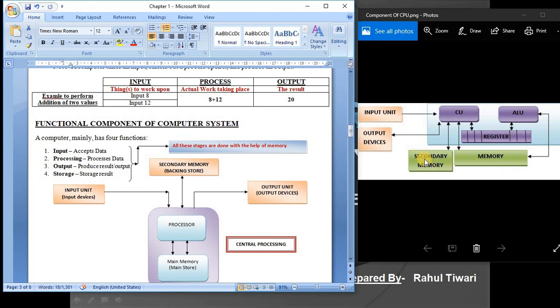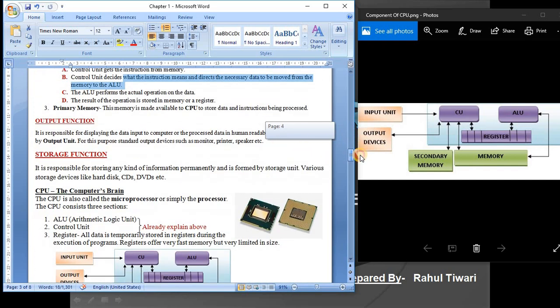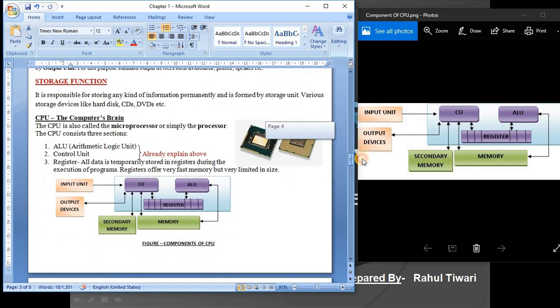Why is secondary memory required? It is obvious, because main memory is a temporary storage place, right? Data is stored for a few seconds or milliseconds only, before the process or after the process.